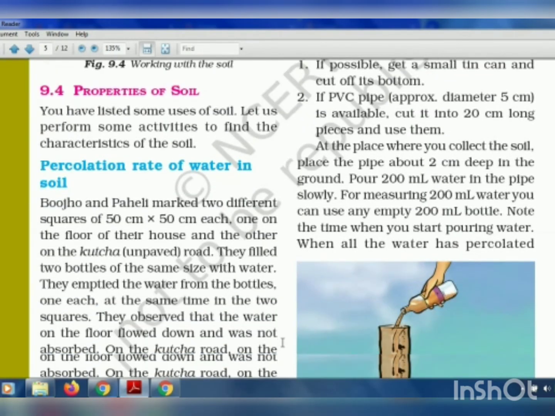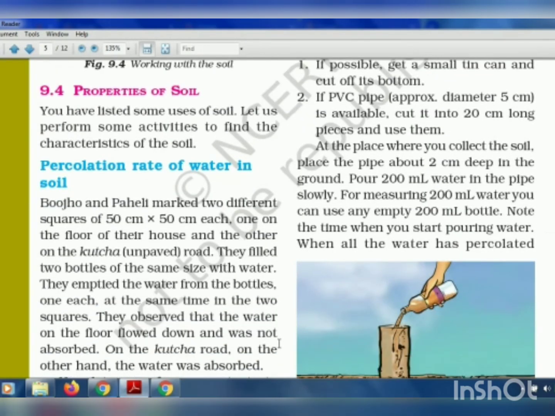Now the next topic here is properties of soil. Now the properties of soil are, first one, percolation rate. Percolation rate means with what speed the water is being absorbed by the soil.